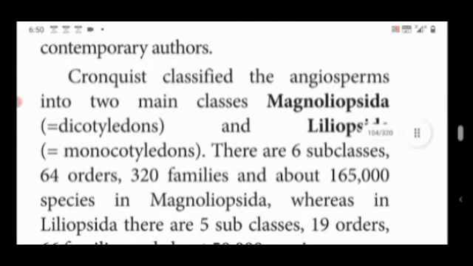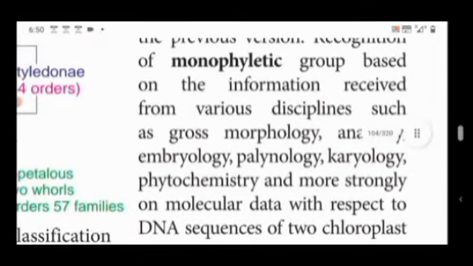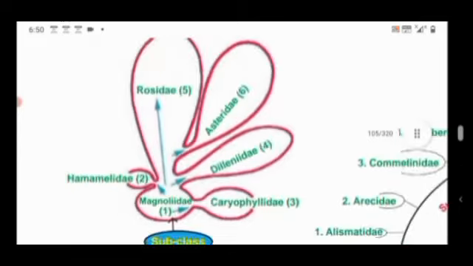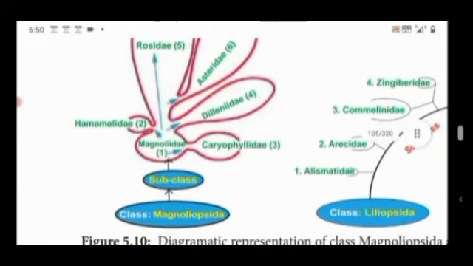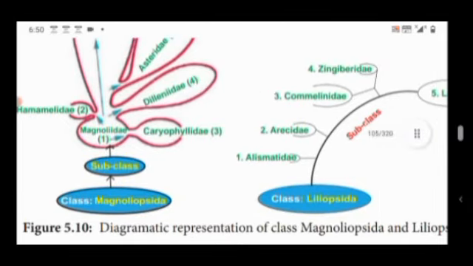Cronquist classified the angiosperms into Magnoliopsida, that means Dicotyledonae, and Liliopsida, that means Monocotyledonae.